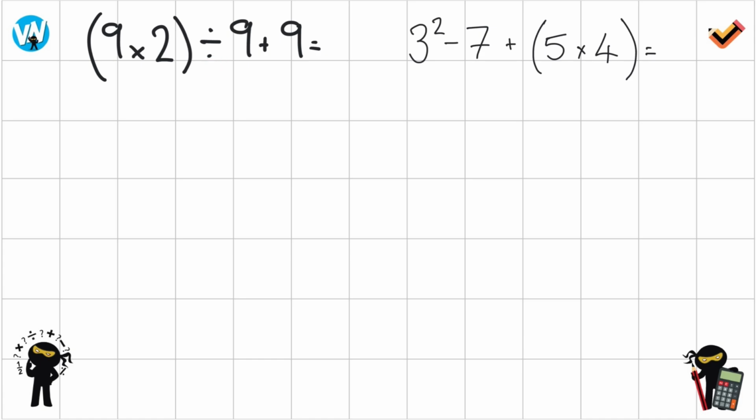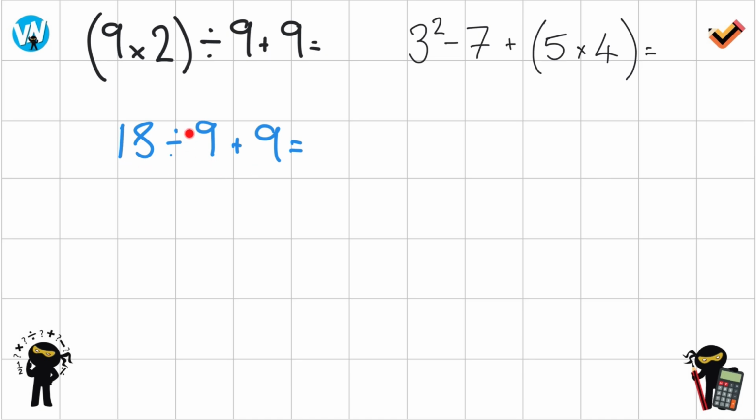Again, we've got division, we've got addition, we've got brackets, and a multiplication. So again, as I look at this problem, the first thing I'm thinking is, right, what's the first step, and can I rewrite the question? So the first step is obviously the brackets. So 9 times 2 is 18. So I'm just rewriting the problem. I'll do it a little bit further down. So we've got 18 divided by 9, add 9. We're not trying to solve all the different parts at once and just run through it to get to an answer. Now I can reset myself.